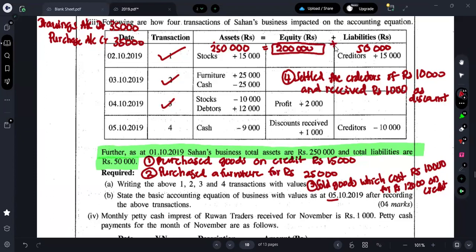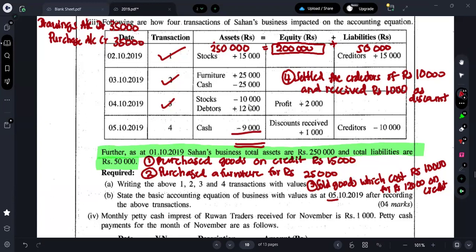So this is on 1st. This is our final transaction on 5th. So we are supposed to show the accounting equation after that. We can just do the calculation. 250 plus 15,000 is 265. From this, there is no impact. From this, there is an impact of 2,000, so 267.